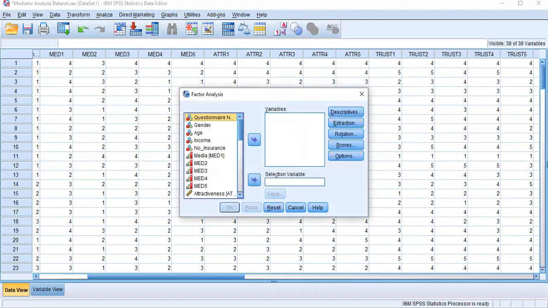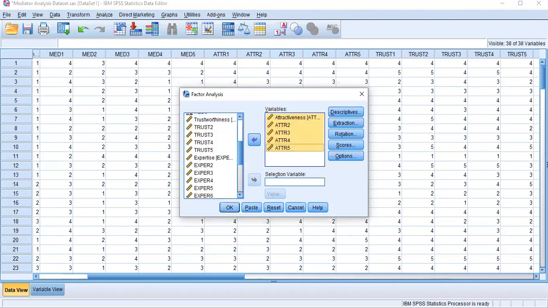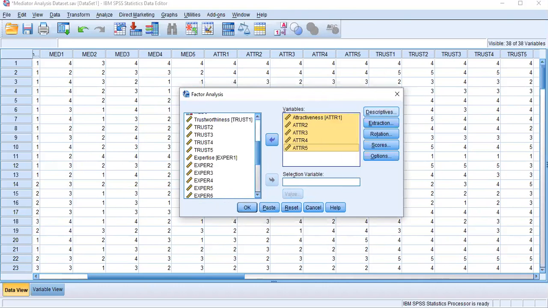Under factor, similar to the reliability analysis, first select the items coming under the one variable that you want to check the validity for. My first independent variable is celebrity attractiveness, and I have 5 measurement items, so I select those 5 items. Then you can see the first command called descriptives. Just click that.